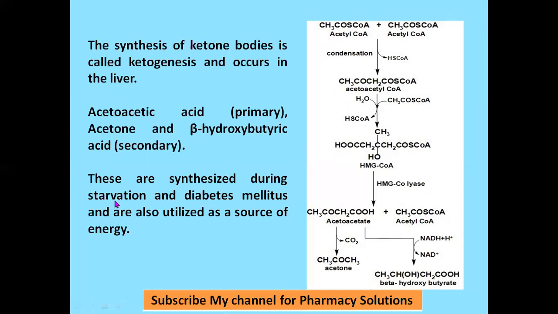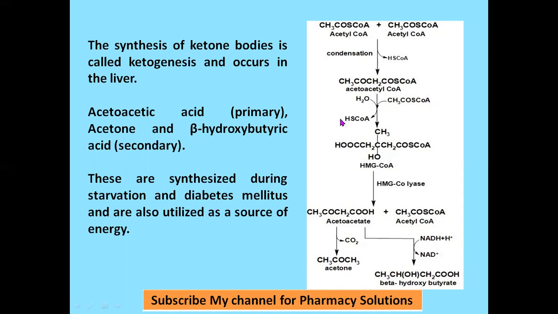Why does synthesis of these ketone bodies occur during starvation and diabetes? Because glucose is not available to be oxidized. Carbohydrates on metabolism produce energy, and they are the chief source of energy for regular normal processes. In routine, carbohydrates are oxidized and provide energy for a variety of metabolic activities. But in starvation and diabetes, no carbohydrate is available, so energy is needed.